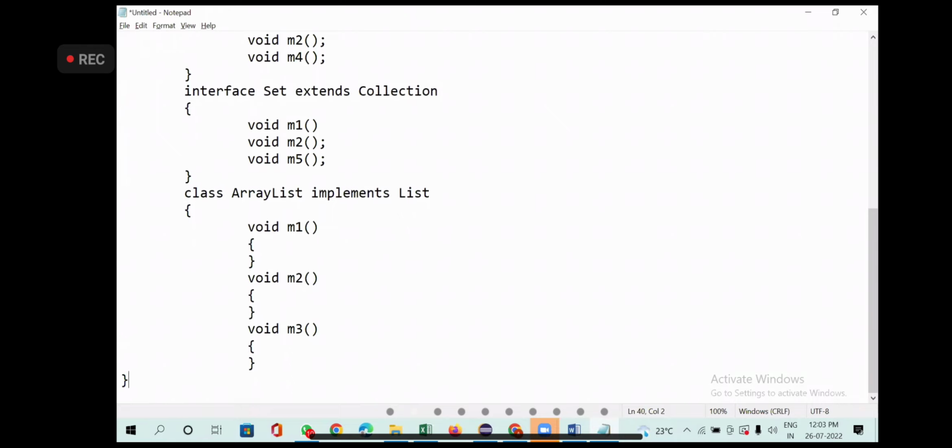Example, I have given WebDriver. It's an interface. How many classes do you have? How many browsers do you have? That many classes you have. Internet Explorer, one class. ChromeDriver, one class. Microsoft Edge, one class. All these classes are implementing which interface? WebDriver. They are providing the definition according to their own wish. Google writes code to open the Google browser. Microsoft writes code to open Internet Explorer. Microsoft has one more browser called Microsoft Edge, and they are also writing code to open Microsoft Edge.